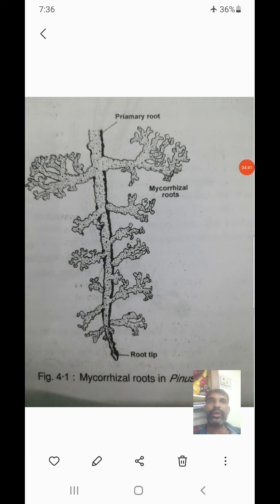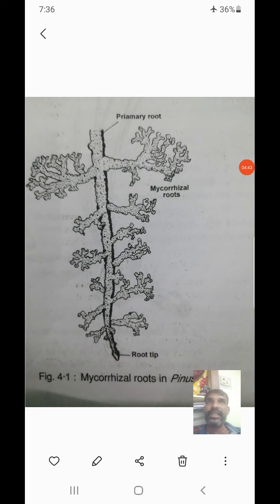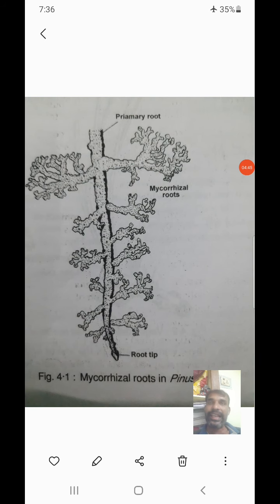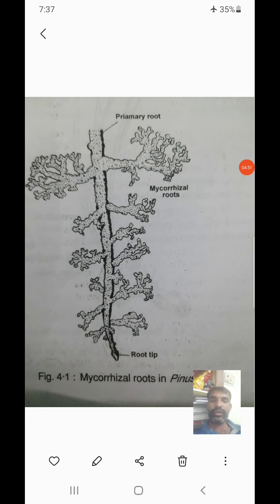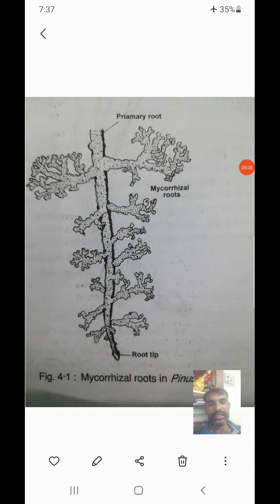This is the coralloid root. The coralloid root is a special character of the Cycas plant. For the Cycas root, we are going to take a transverse section. In the transverse section the root shows three regions: the outer epidermis, the cortex region, and the inner stele. The cortex region is again classified into three regions, that is outer cortex, middle cortex and inner.